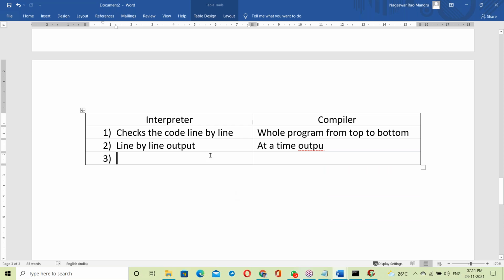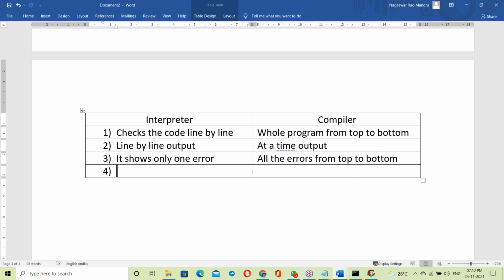Next, the interpreter: when any error comes, it stops. It shows only one error. The compiler shows all the errors. The interpreter shows only one error, but the compiler shows all the errors from top to bottom.